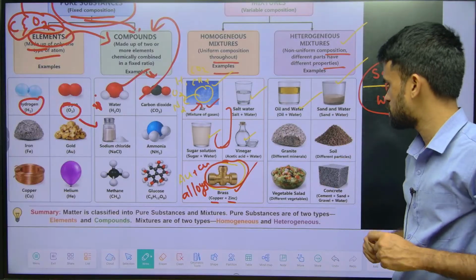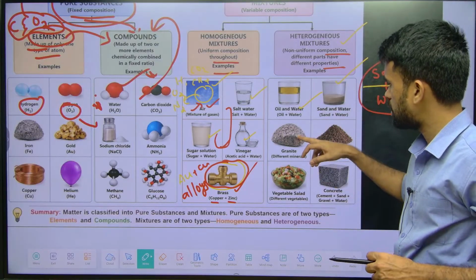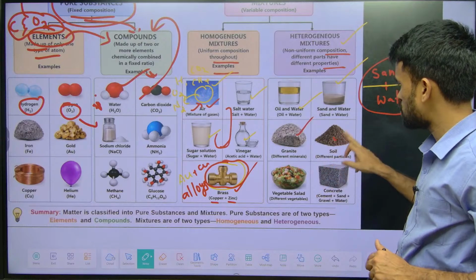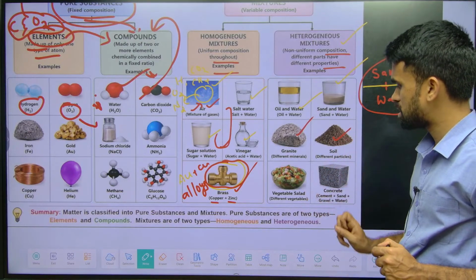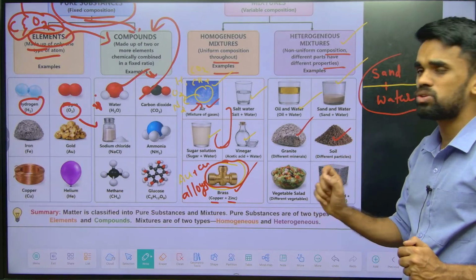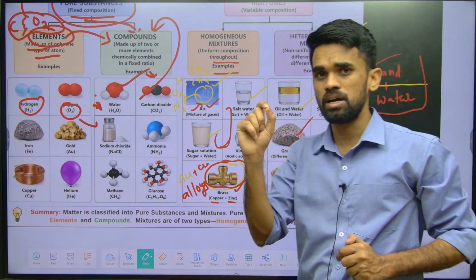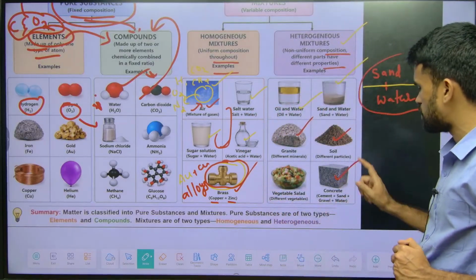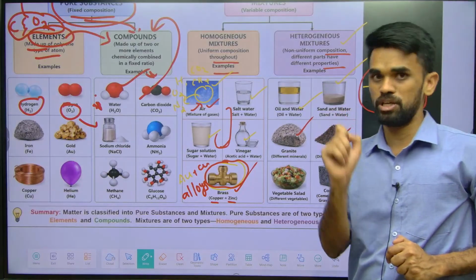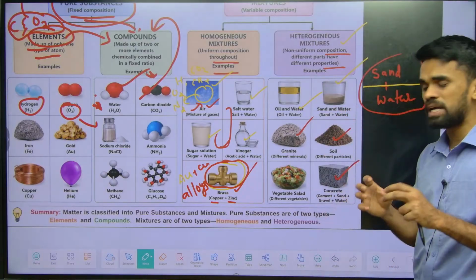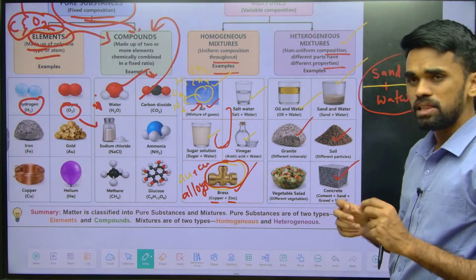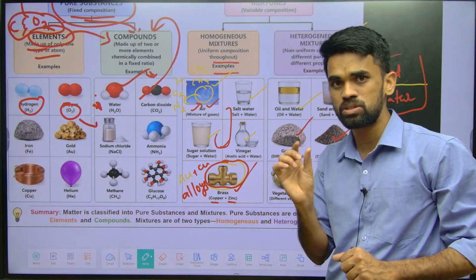For heterogeneous mixtures, other examples like granite and soil, and vegetable salad, these are some examples to understand heterogeneous mixtures. Concrete is also one example of a heterogeneous mixture, because it contains cement, water, sand, gravel, small stones, all these are there.